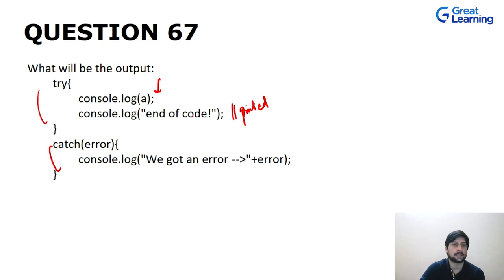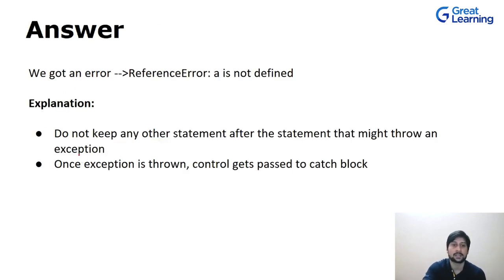Whatever is the line of code after this try block, after this statement wherein we will get an error that this A has not been defined, we'll go to the catch block and we will never come back to this statement and print it. So the output will be again the same. We got an error and the reference error is A is not defined. So do not keep any statement after the statement that might throw an error in the try block. Once the exception is thrown, control gets passed to the catch block.